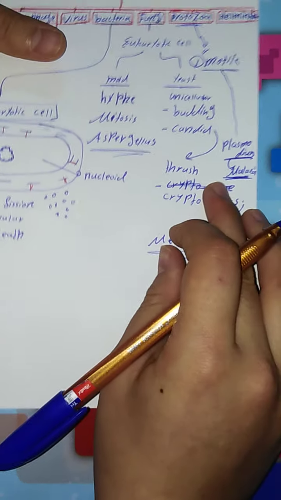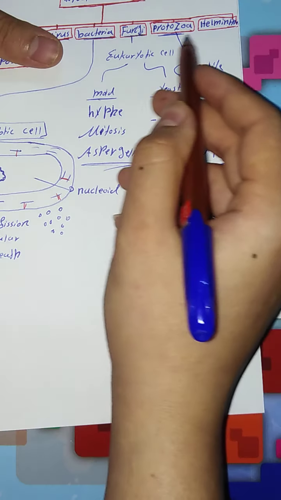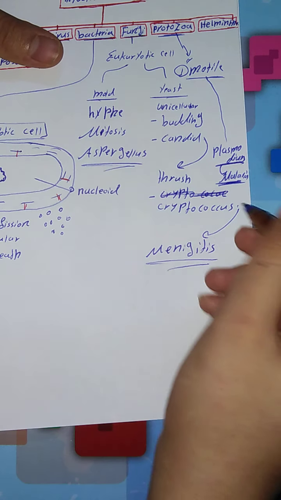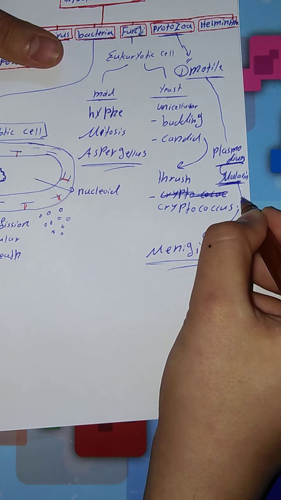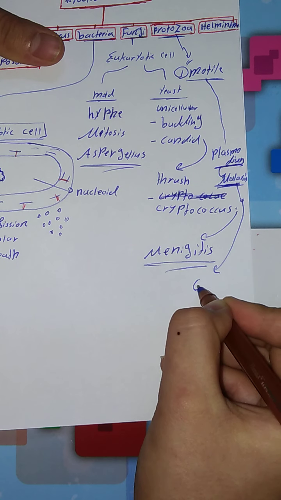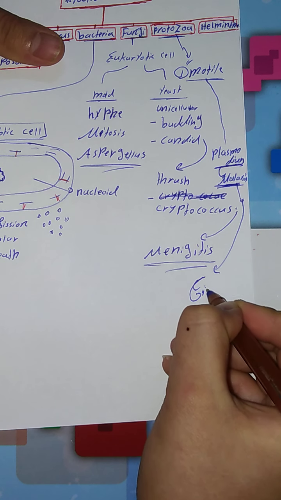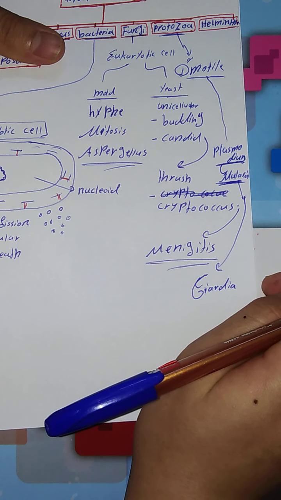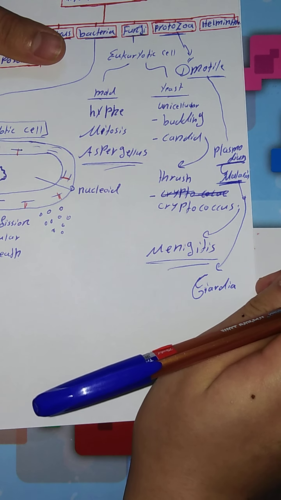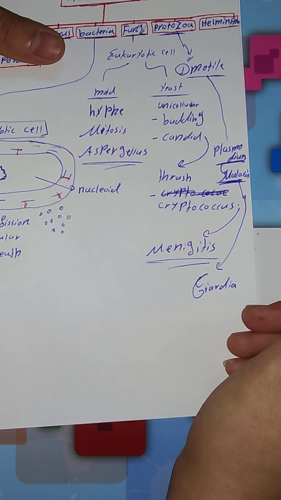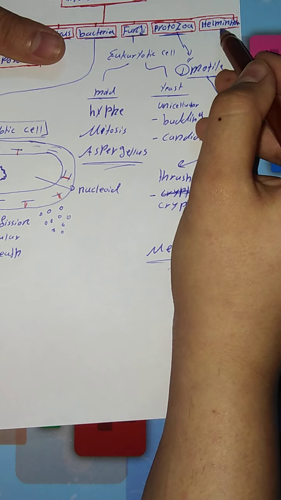It is caused by protozoa, Plasmodium species. And we have another one like Giardia, which causes watery diarrhea. And that's all about protozoa.